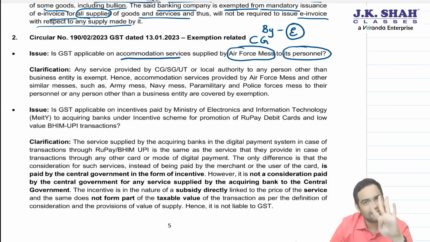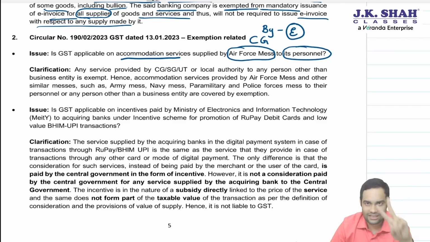Only 4 services are taxable: Department of Post, transportation of goods or passengers, service in relation to aircraft or vessel, any service to a business entity. Only these 4 are taxable. All other services by government enjoys a exemption.